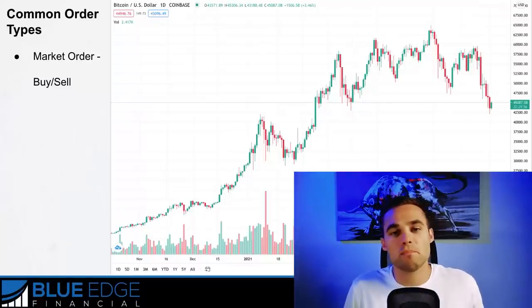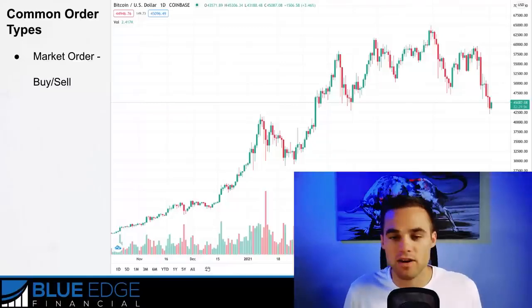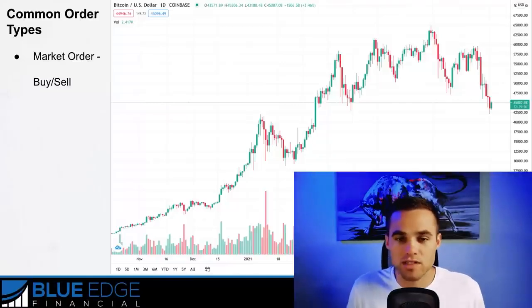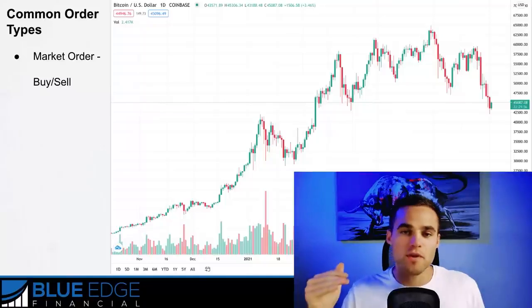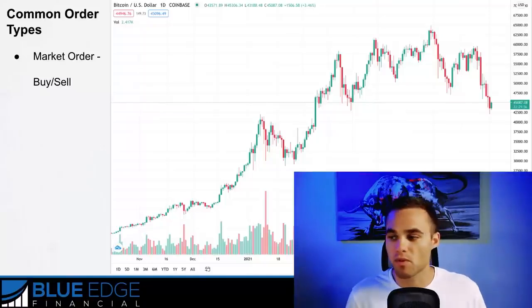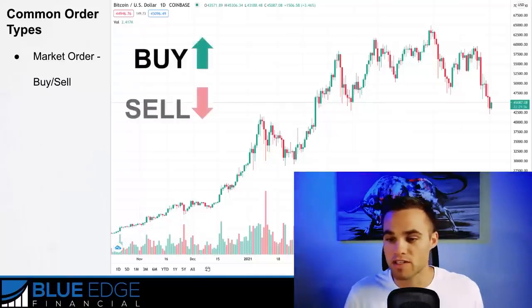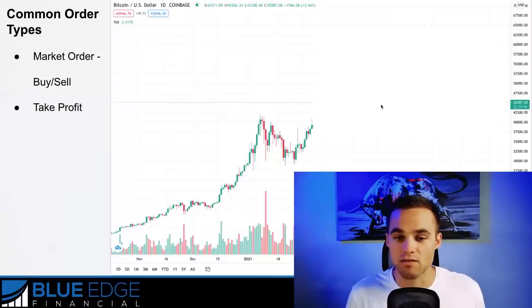The first one is called a market order, and you can either buy or sell at the market price. What does this mean? This means that you're going to instantaneously enter the trade at the best market price that's available right now. So no waiting, you just get right in. You can either decide to buy or sell whatever the price of the asset is right now.